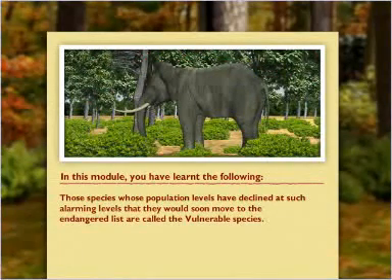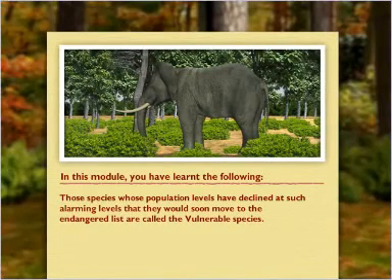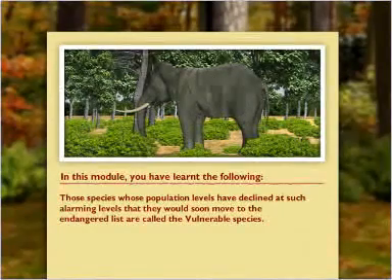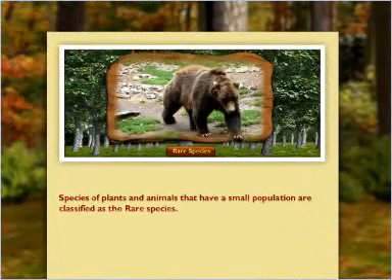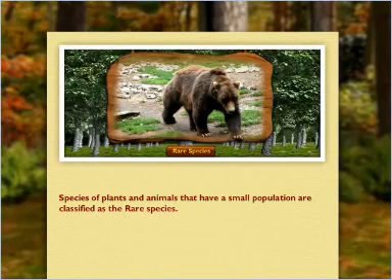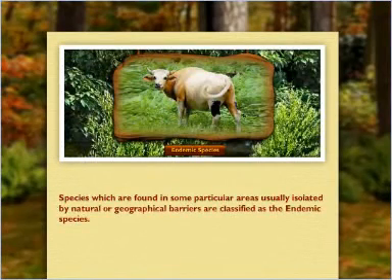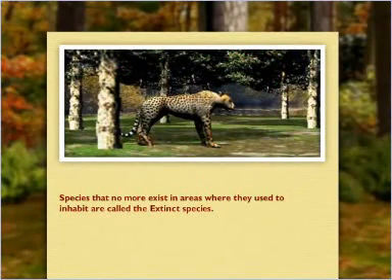Those species whose population levels have declined at such alarming levels that they would soon move to the endangered list are called the vulnerable species. Species of plants and animals that have a small population are classified as the rare species. Species which are found in some particular areas, usually isolated by natural or geographical barriers, are classified as the endemic species. Species that no more exist in areas where they used to inhabit are called the extinct species.